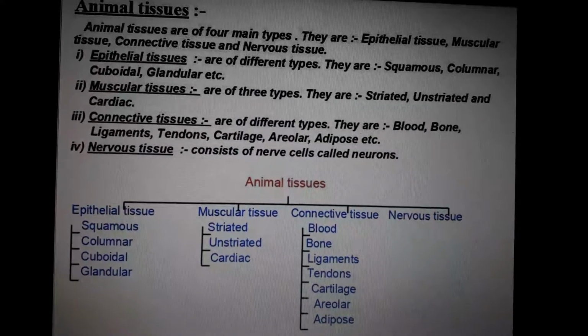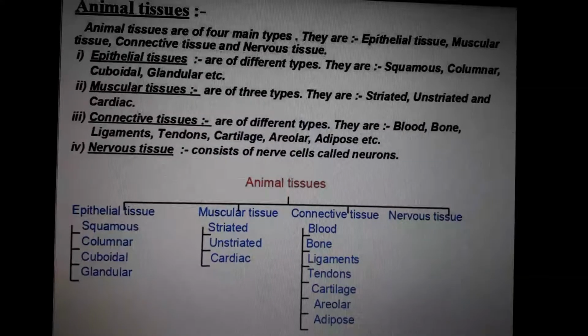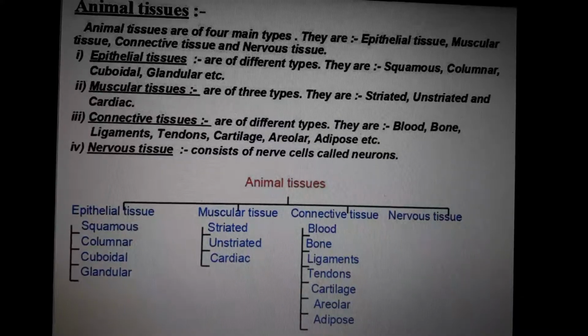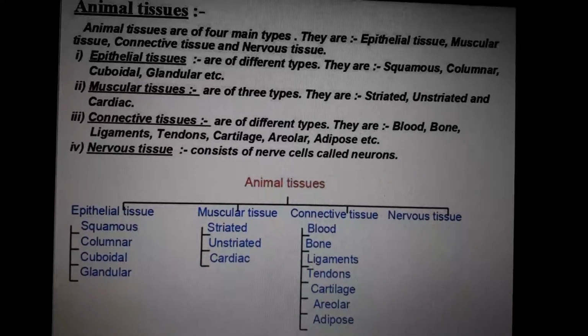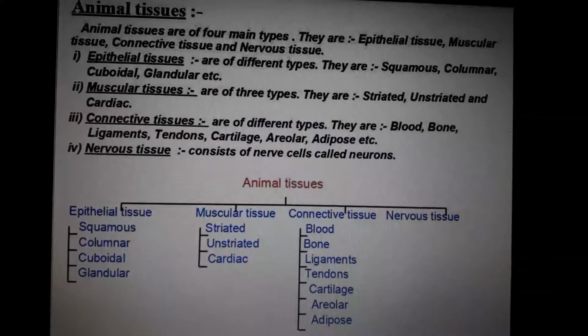Lots of primates resemble human beings, like monkeys, chimpanzees, gorillas. Most of them have the same type of tissues in their body because we are all animals, isn't it? Animal tissues are almost the same in most animals. But here we are discussing humans. Let us start with the animal tissues.